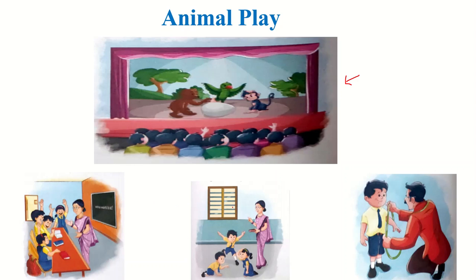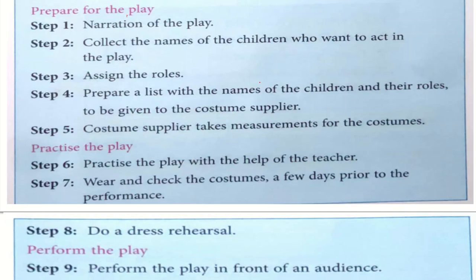Now here we have discussed only these 4 steps, but inside the book there are 9 steps that they have followed to do this activity. What are they? Step 1 is narration of the play: the teacher will come to the class and discuss or make an announcement about the play. Step number 2, she will collect the names of the children who want to act in the play. Step number 3, she will assign the roles.